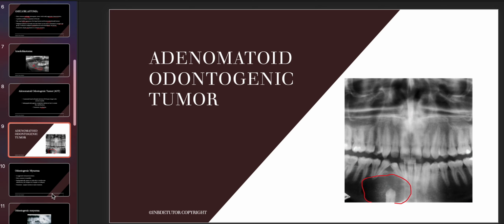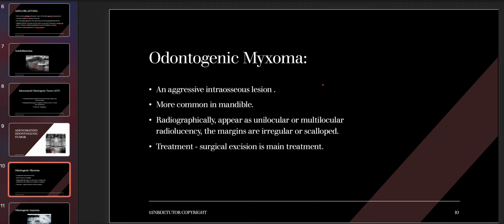The next one we're going to talk about is odontogenic myxoma. It is a tumor that arises from ectomesenchyme. So ameloblastoma arises from the epithelium, while this arises from the ectomesenchyme. Again, it is an aggressive intraosseous lesion, meaning within the bone, and it is more common in the mandible. Radiographically, it also appears as unilocular or multilocular radiolucency. The margins are irregular or scalloped. Surgical excision is the main treatment, and it has an associated recurrence rate of 25%.